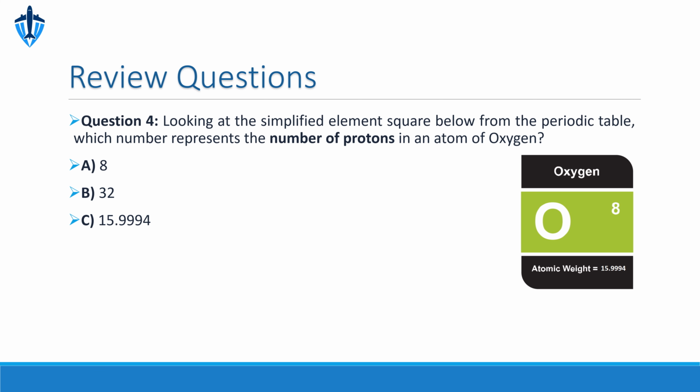Question 4. Looking at the simplified element square below from the periodic table, which number represents the number of protons in an atom of oxygen? A, 8. B, 32. C, 15.9994. The correct answer is A, 8. The number on the top is the atomic number, defining the element. The atomic number specifically tells us the number of protons found in the nucleus of that atom. The bottom number is the atomic mass.